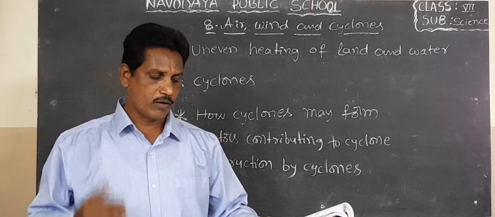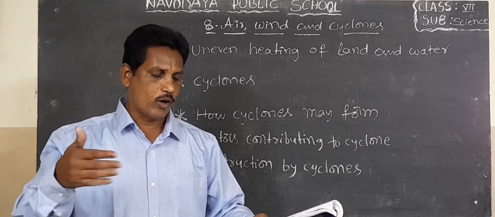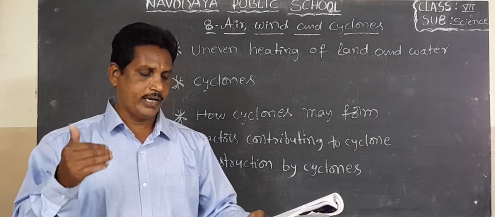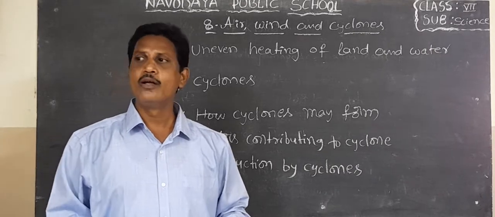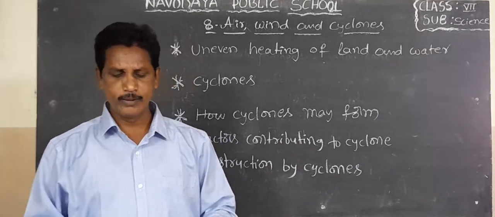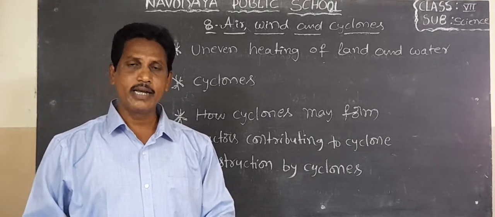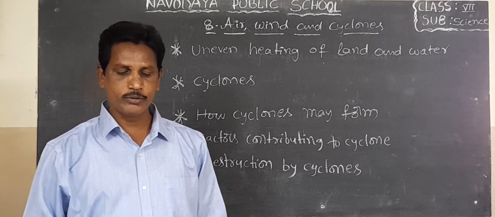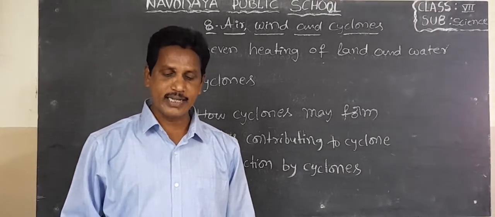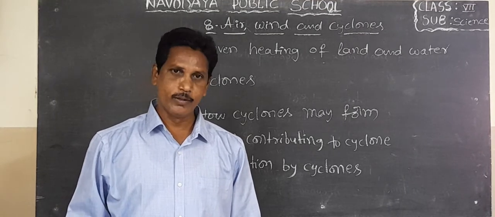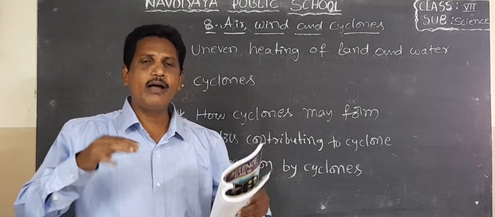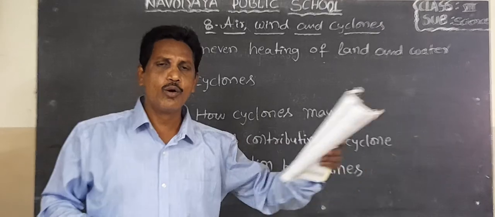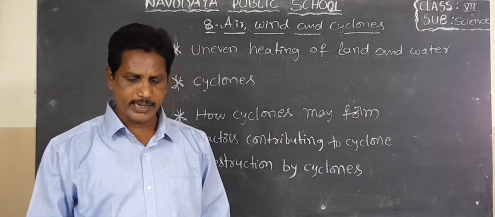The warm air rises, causing an area of low pressure below. The air from the surrounding areas of high air pressure pushes into the low pressure area. Then this new air becomes warm and rises up. So we know the air always moves from higher pressure region to lower pressure region, like that.